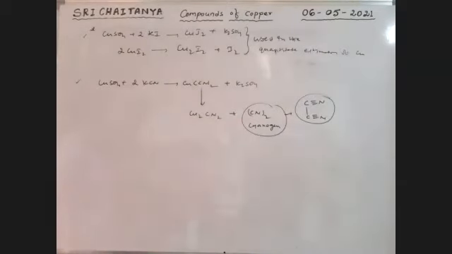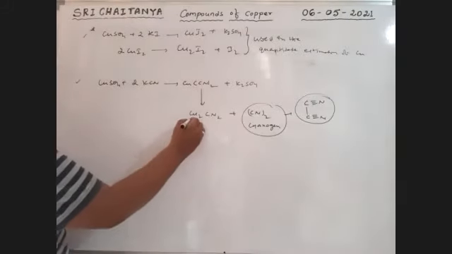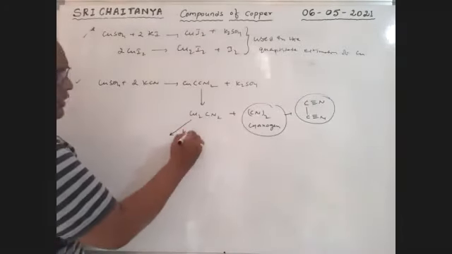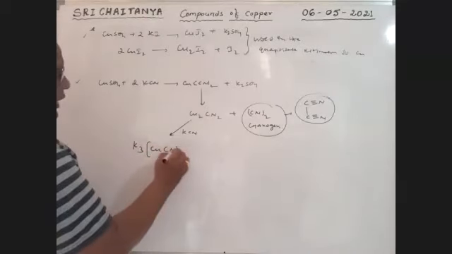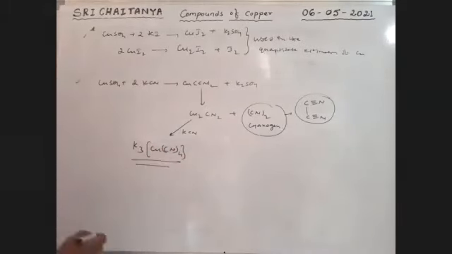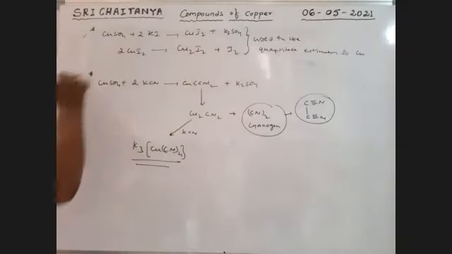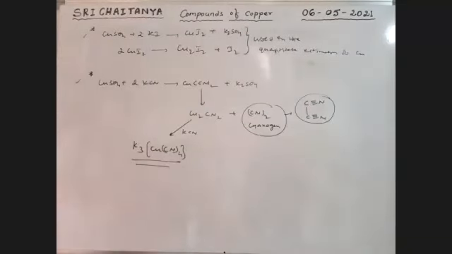Next, this formed Cu2(CN)2 once again reacts with excess of potassium cyanide, that gives K3[Cu(CN)4] complex. So this is the reaction of KCN, very, very important. All these reactions are important. First it converts into copper 2 cyanide, then copper 1 cyanide, then it converts into a soluble complex. Okay, next one.